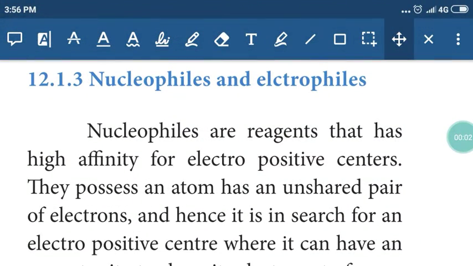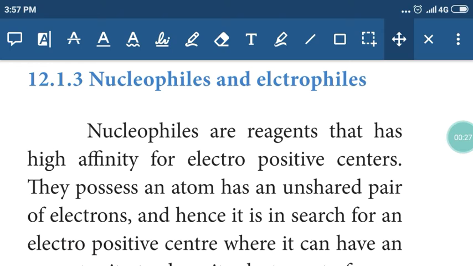Dear students, last class we started organic chemical reactions. We know that organic reactions are totally different from inorganic reactions. For an organic reaction, we need two things. Number one, substrate. Number two, attacking reagent. So we have two common attacking reagents. They are nucleophiles and the electrophiles.